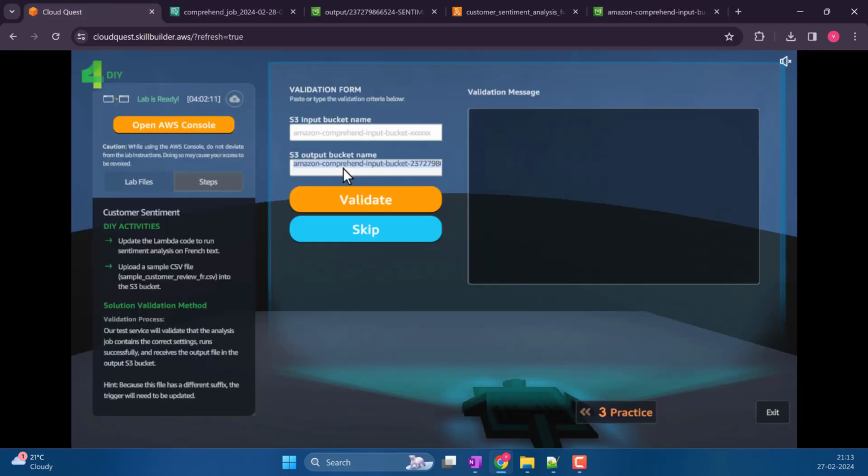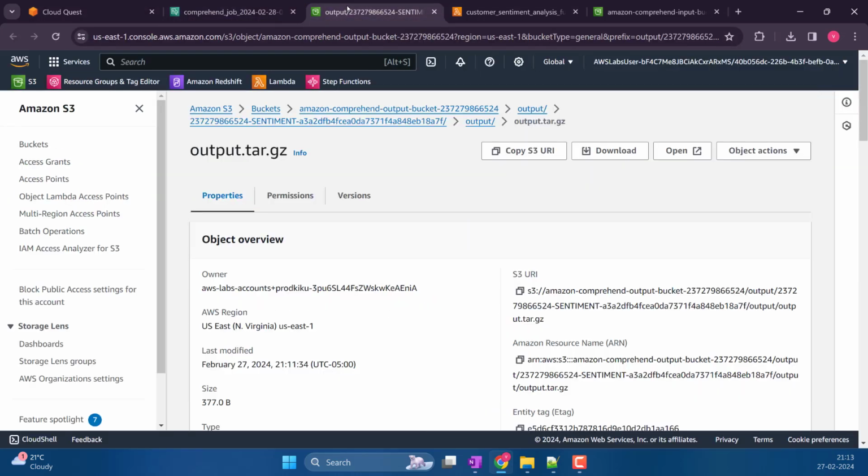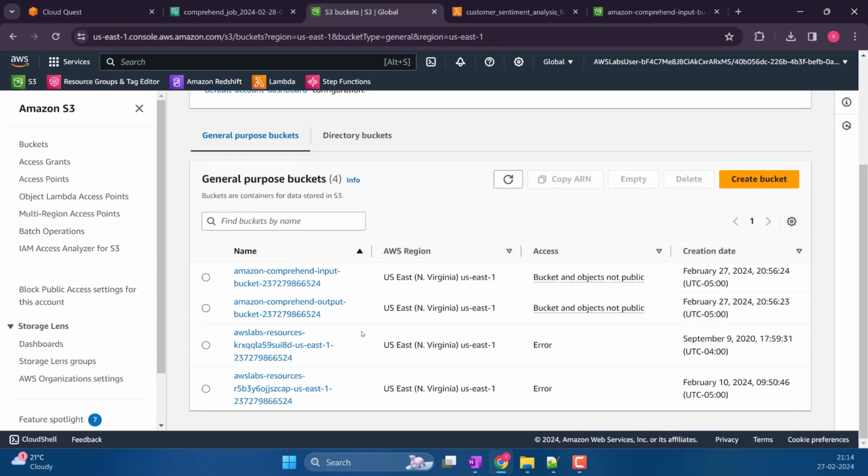Okay, sorry. Input bucket name from here. Oh, this is still output buckets. Let's go to buckets and this is the input.